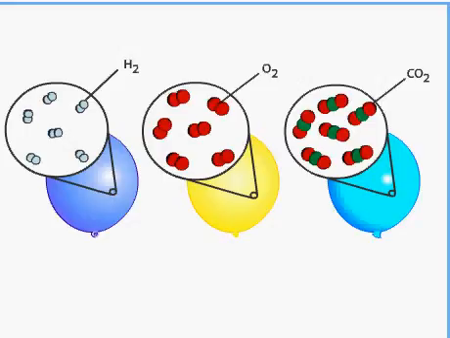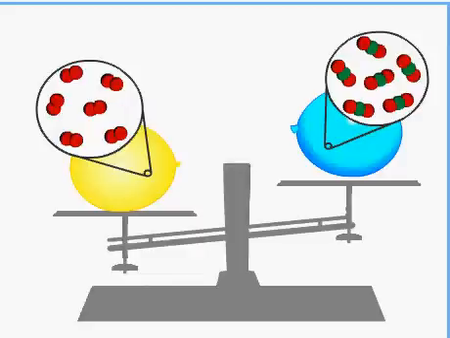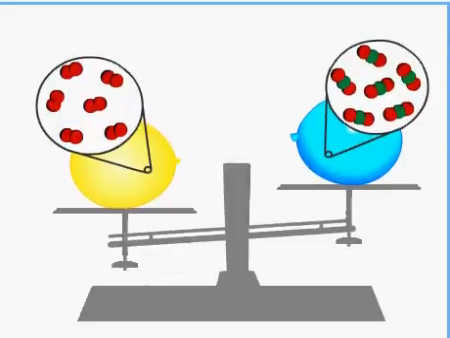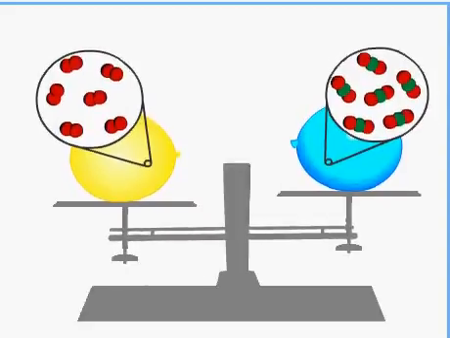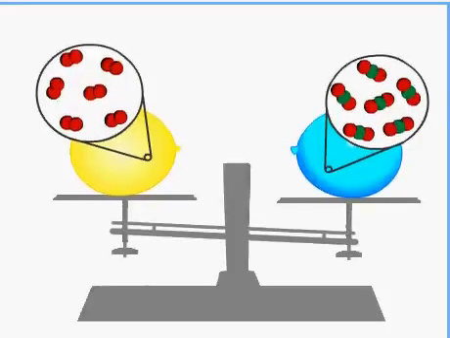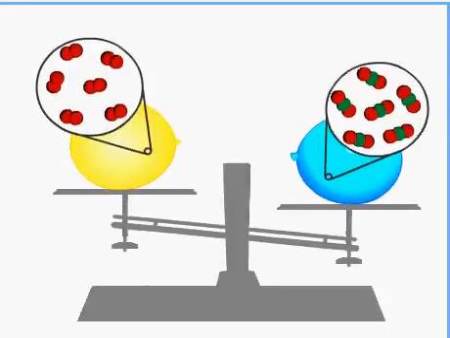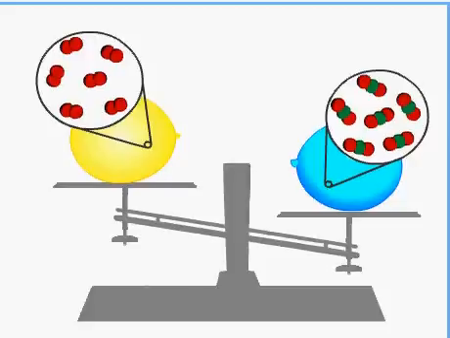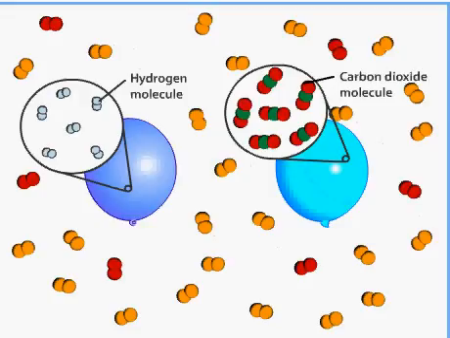Avogadro's law. Avogadro's law states that equal volumes of gases at the same temperature and pressure contain equal numbers of molecules. If we filled balloons with the same volume of different gases, they would all contain equal numbers of molecules. But if we weighed each balloon, we would find that they did not have the same mass. We have the same number of molecules in each balloon, but the mass of the molecules in one balloon differs from the mass of the molecules in the other balloon.